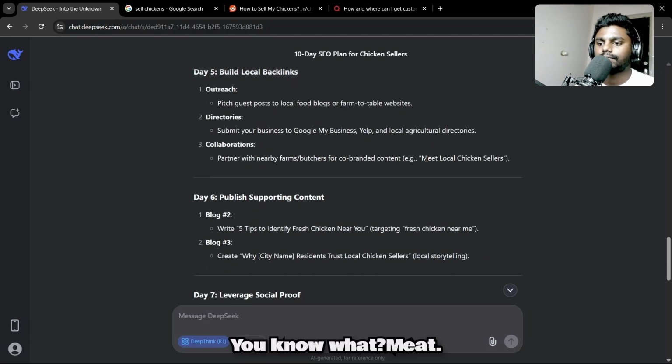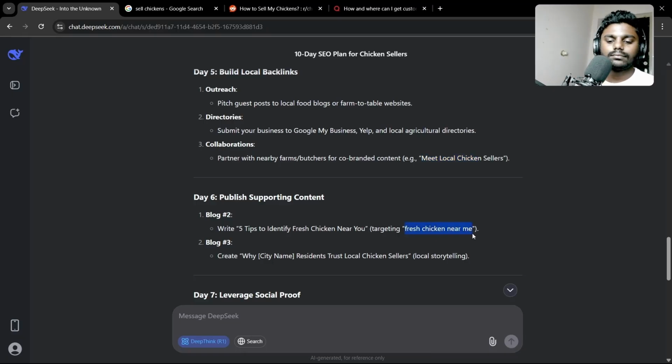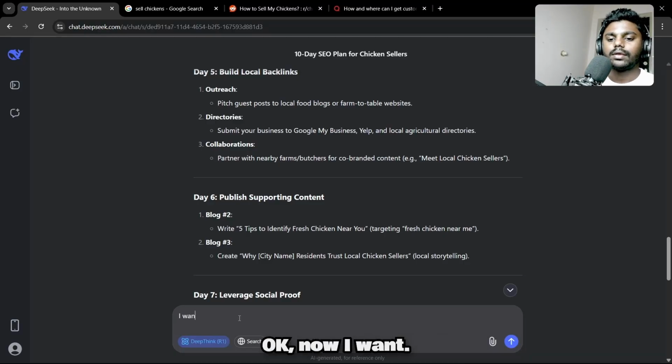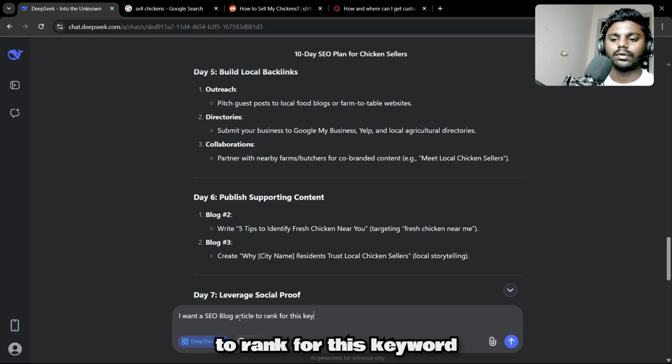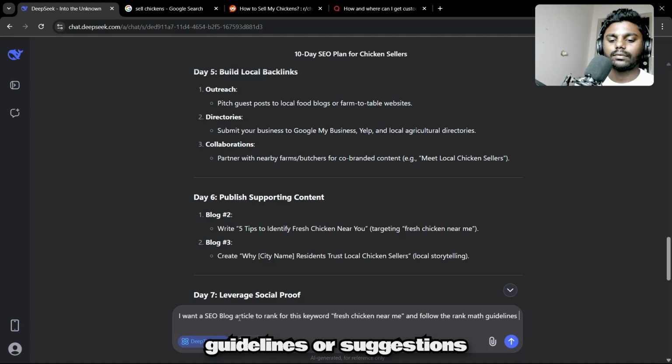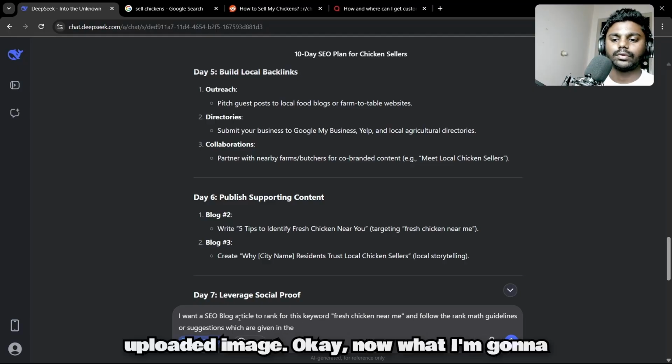You know what? Meat. Okay, fresh chicken. Alright, I'm gonna take this keyword. Okay, now I want an SEO blog article to rank for this keyword and follow the RankMath guidelines or suggestions which are given in the uploaded image.